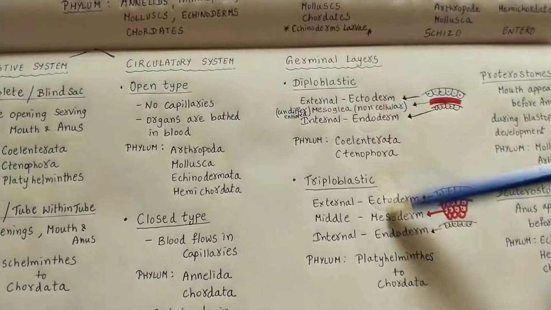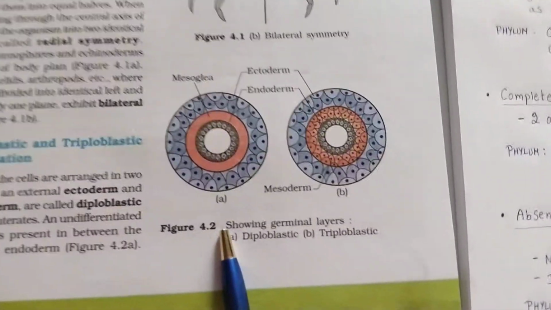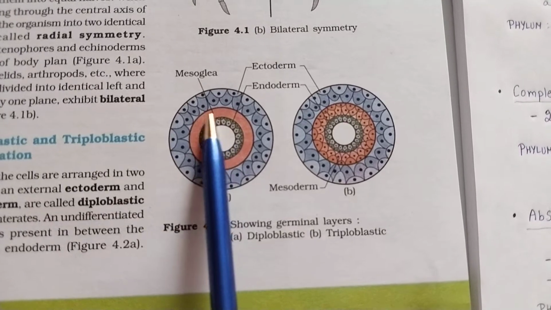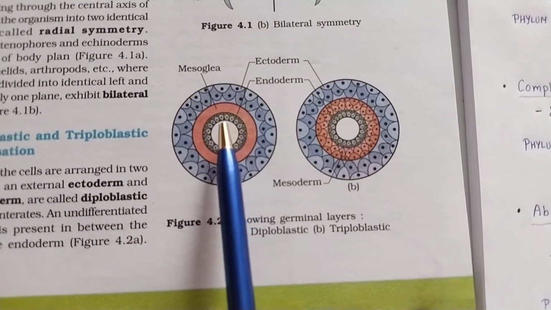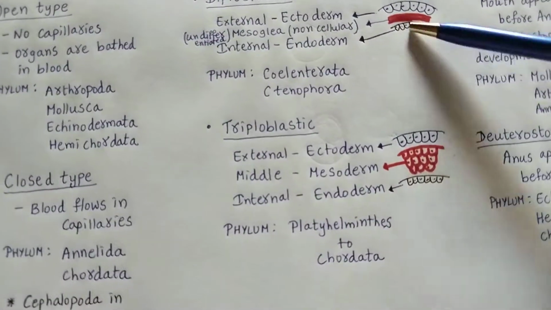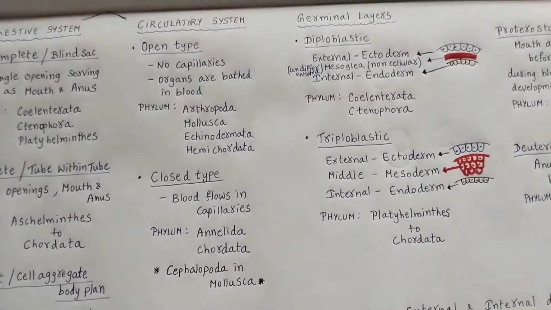And now coming to the germinal layers which we have discussed, you can see in the textbook how they have shown. This is the diploblastic condition where the mesoglea is present. This is ecto and endoderm. Whereas in triploblastic, mesoderm is present. This I have shown over here like this. So this is about the germinal layers and also the digestive system.